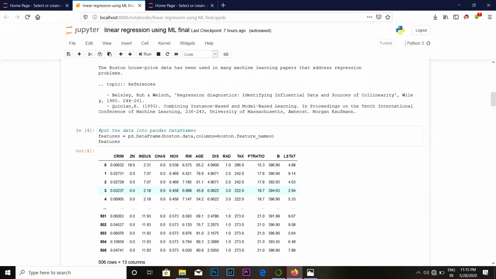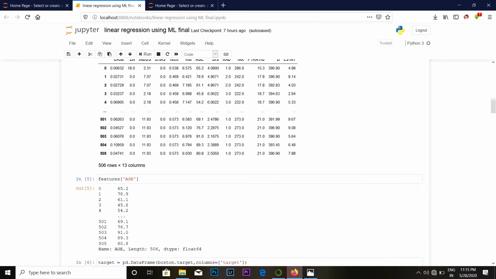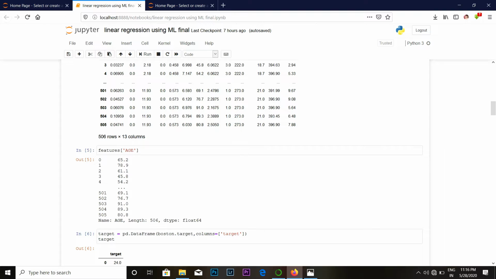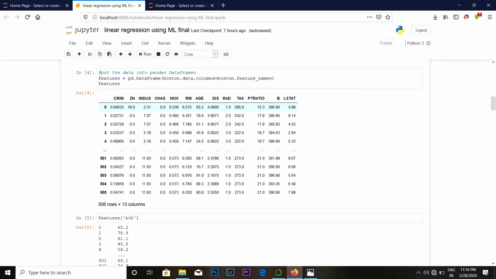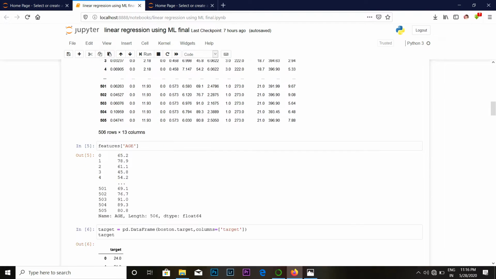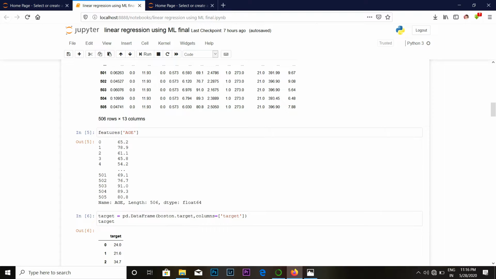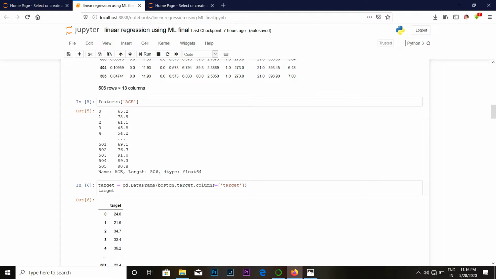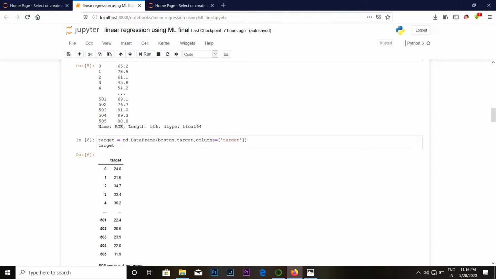Here we get the data frame, which consists of the housing data in the pd.DataFrame structure. Now here we can check the feature of every particular column. I have demonstrated the feature of the age. Here we get the age column. So you can change this feature. You can check also age, dis, nox, etc. Now the target feature is nothing but the prices to be predicted. Here the target shows the prices which will be predicted by our project.